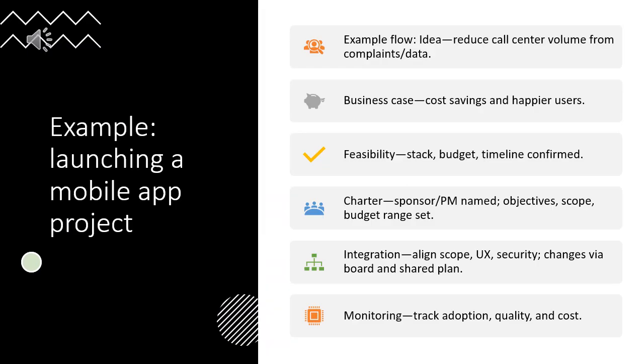Imagine a mobile app to reduce call center volume. The idea comes from customer complaints and data analysis. The business case promises cost savings and happier users. Feasibility confirms the stack, budget, and timeline. The charter names the sponsor and project manager. It sets objectives, scope, and a budget range.